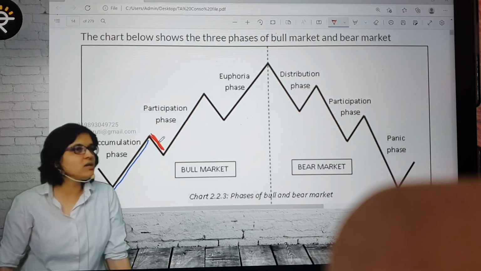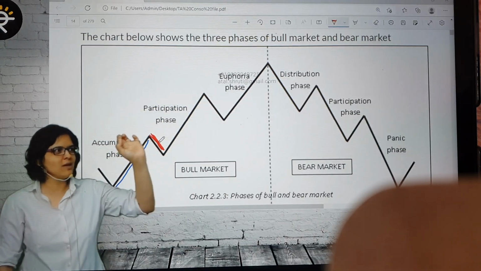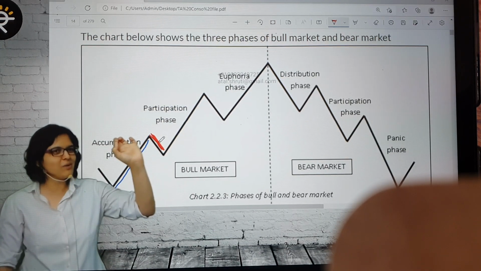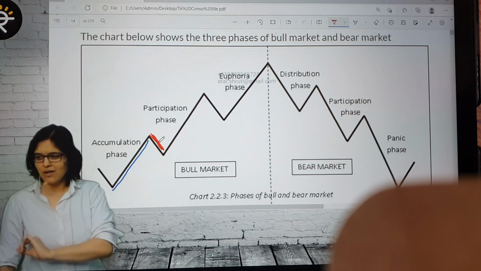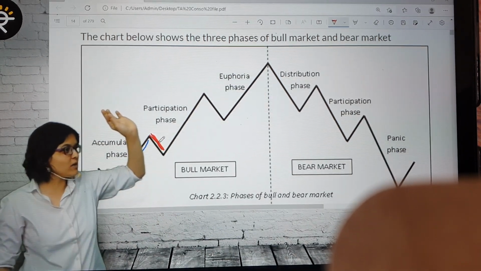If any financial asset goes directly to the moon, no crypto enthusiasts in this classroom, it seems. To the moon is a term which is very much used by all the crypto enthusiasts. Okay? So to the moon means what? It will not stop also. Once it starts, boom, full to the moon. Okay, Dogecoin.